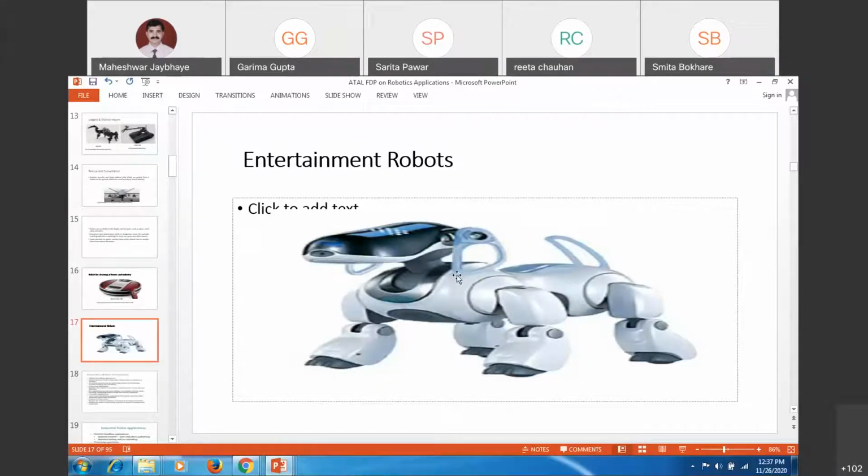Programming will be done in such a way that the eyes can also blink. It can turn red or green according to the gesture or the anger, so if you are hammering this particular pet, it may turn red. So likewise, you can see the emotions with these entertainment robots.